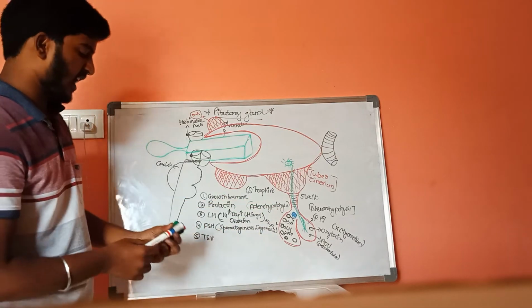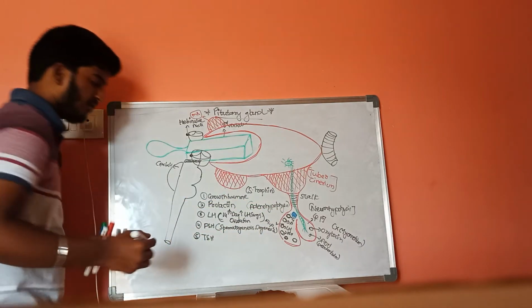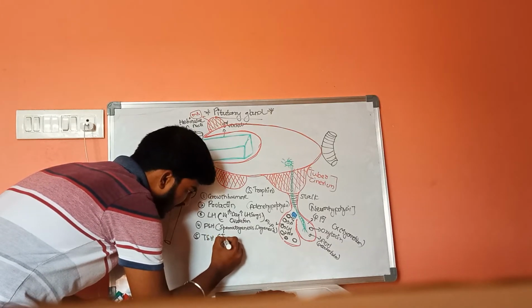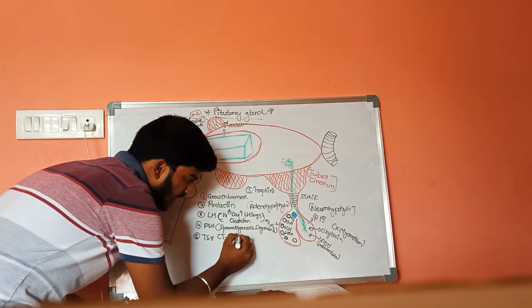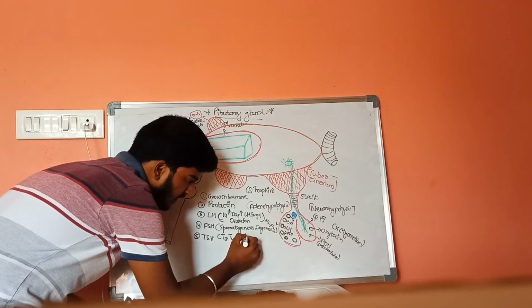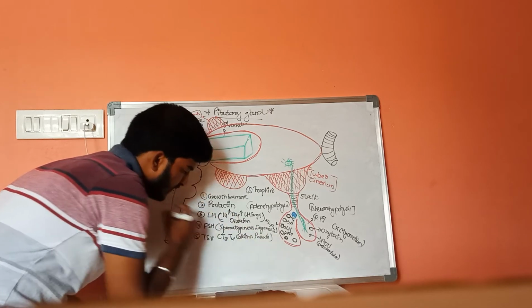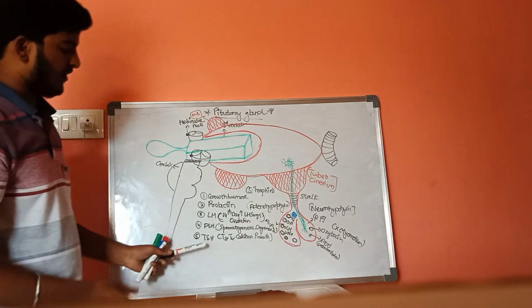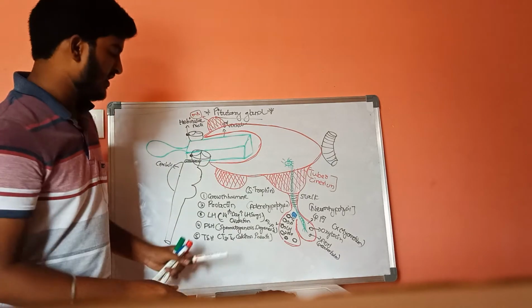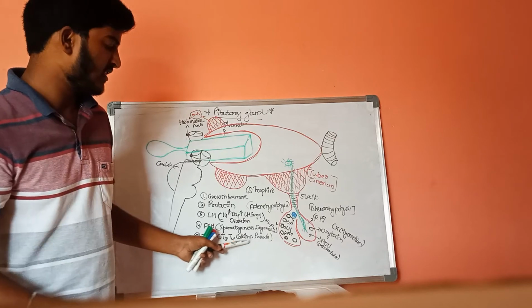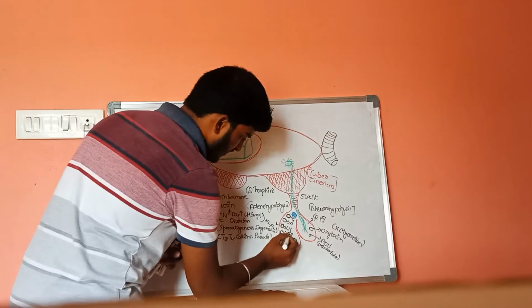This thyroid stimulating hormone helps in the production of T3, T4, calcitonin and parathormone. This is the function of TSH, thyroid stimulating hormone. It stimulates T3, T4, calcitonin and parathormone.